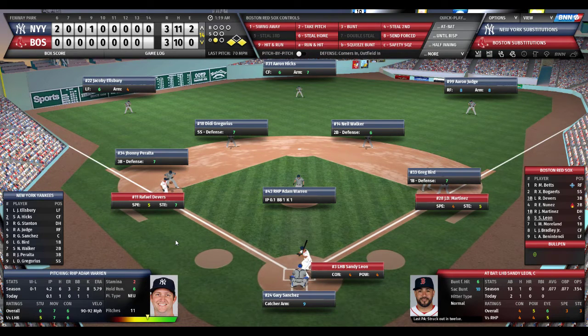Oh boy. So Sandy Leon, who's 1 for 13, batting .077, has a chance for a walk-off win if he can bang this ball up the middle. That should go through. You can see where Gregorius and Walker are playing. Can he get it past Warren? Sandy digs in. Adam Warren takes a deep breath on the mound. 3-3 ball game, 1 out, bottom of the 14th. Leon with a chance to win it. Here's the pitch by Warren.